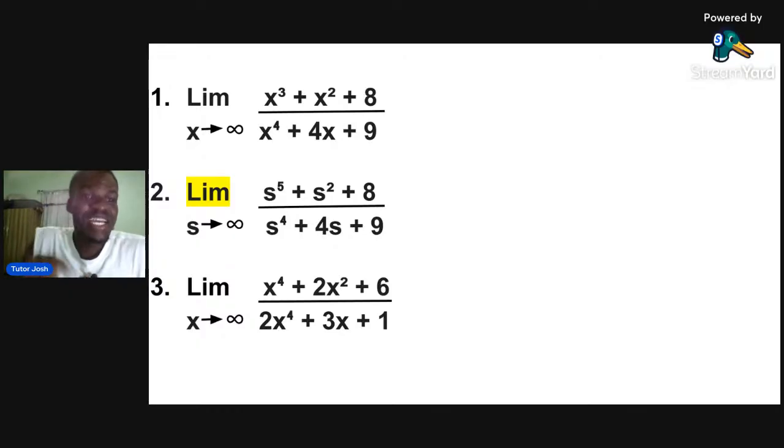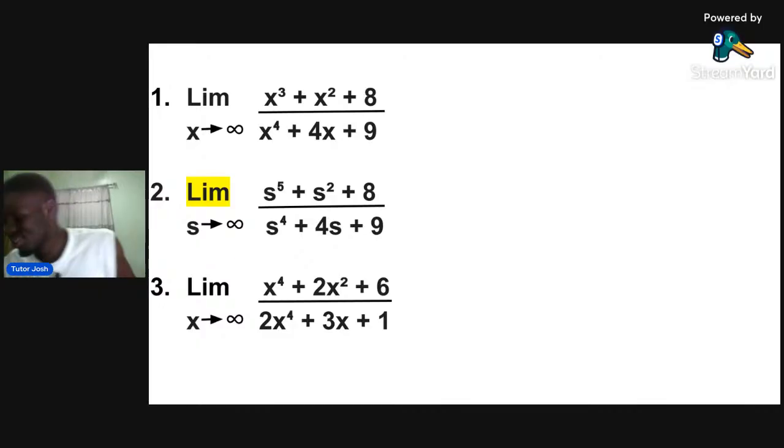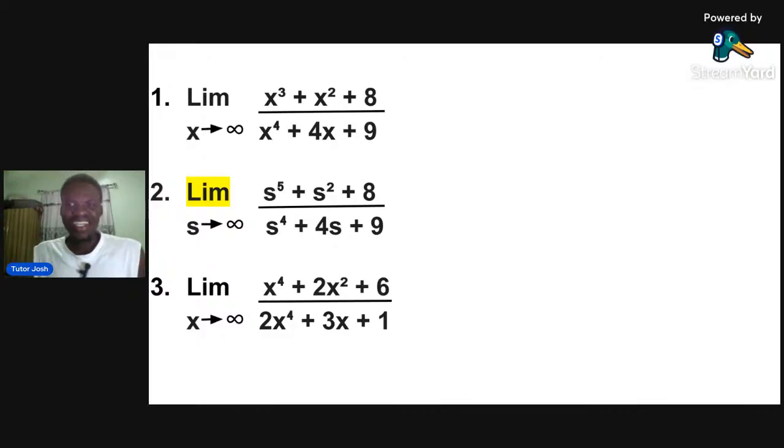You don't need to see. I said if you solve this question in the exam, I will tell them to arrest you. They will lock you up. So please, you don't need to solve a limit at infinity question. Just check. Just know your laws. Is the highest power greater than this? You understand? Okay.